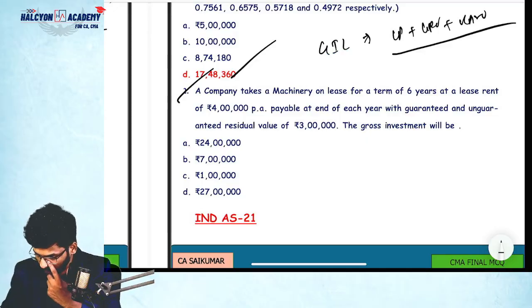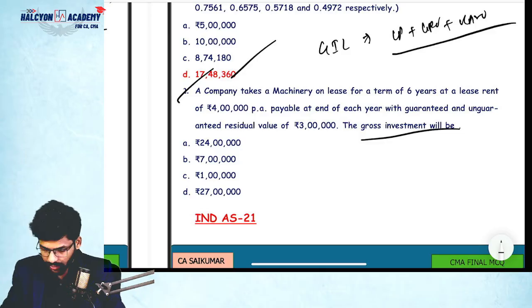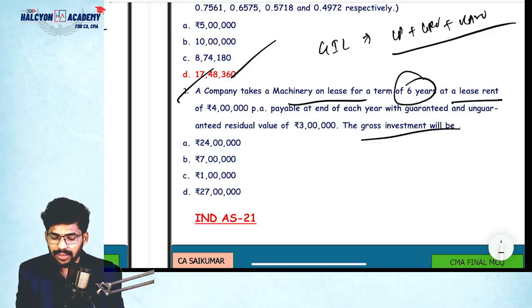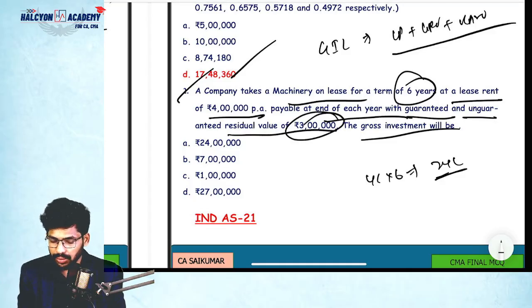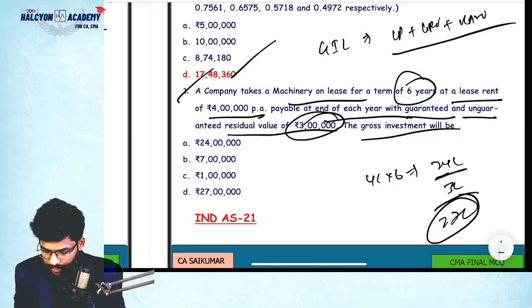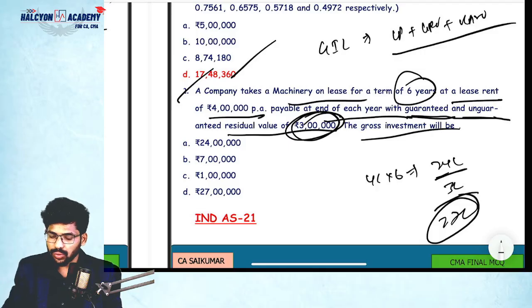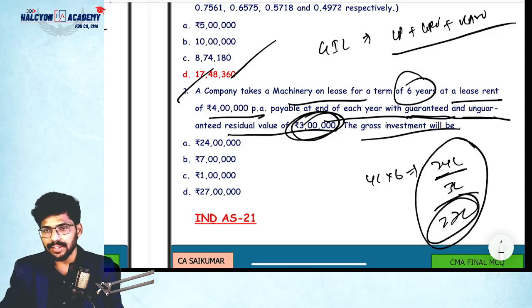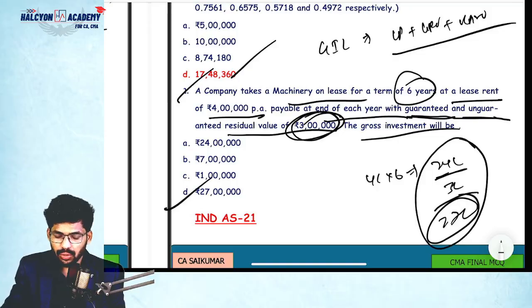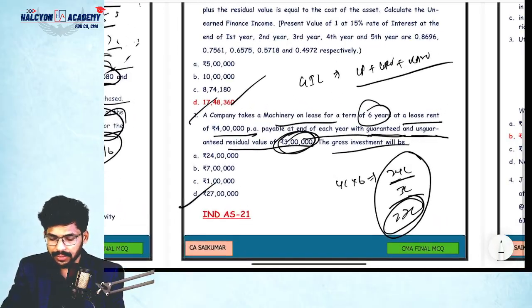Can you please tell me in this question what is the gross investment? Company takes machinery on lease for 6 years, lease rent 4 lakhs per annum. So 4 lakhs into 6, how much? 24 lakhs. With guaranteed and unguaranteed residual value is 3 lakhs. So total how much, guys? Total 27 lakhs. That's it. Simple question. So this is Ind AS 116, guys.